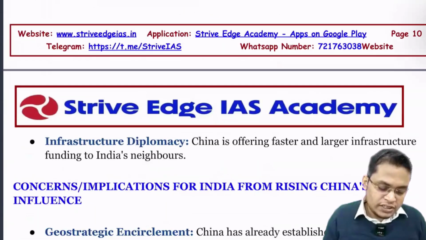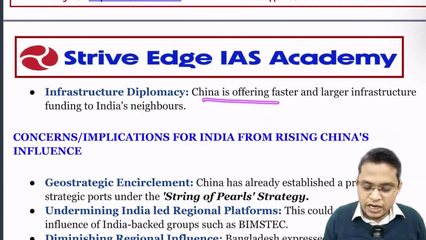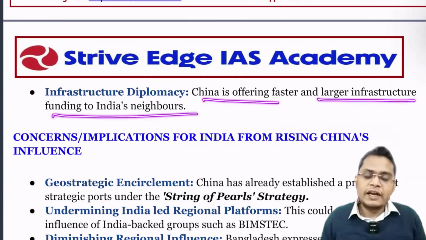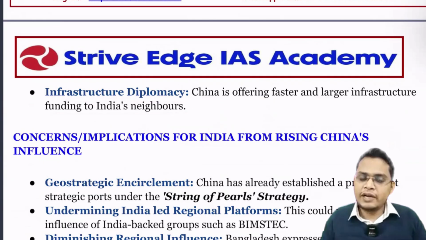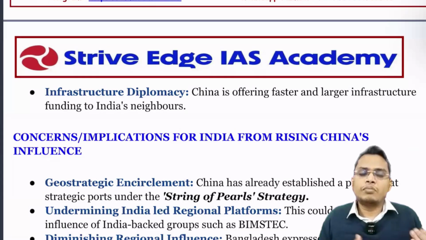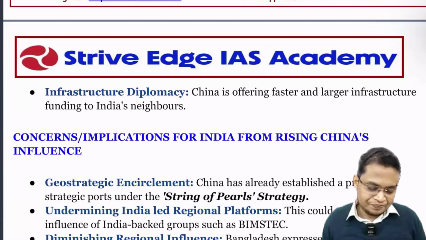Okay. So next is infrastructure diplomacy. This is what is called checkbook diplomacy. China is offering faster and larger infrastructure funding to Indian neighbors. These are very poor countries. So all our neighbors are poor countries. They need infrastructure. They need money. So if China is providing them money, they are adopting policies in favor of China.